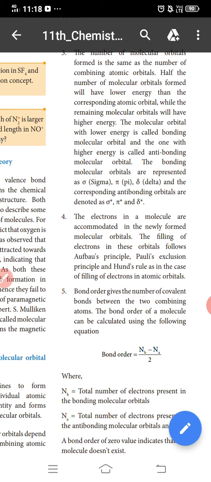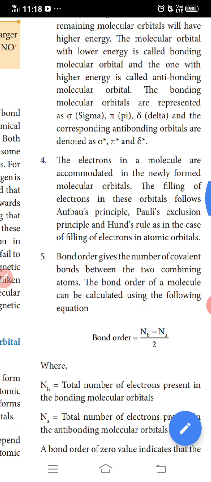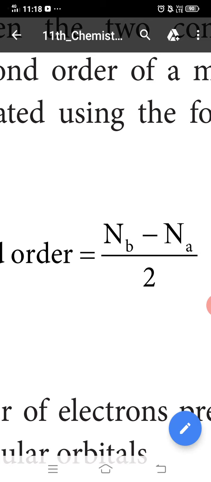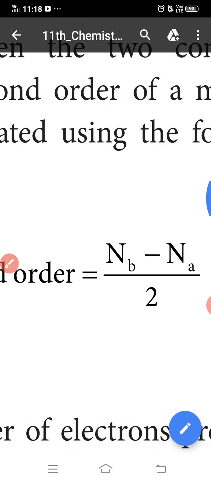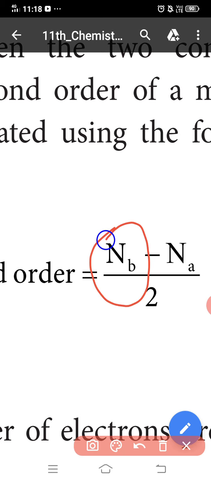The first one, bond order equals Nb minus Na. Nb means total number of electrons present in the bonding molecular orbitals. Na means total number of electrons present in the antibonding molecular orbitals. A bond order of 0 indicates that the molecule does not exist.